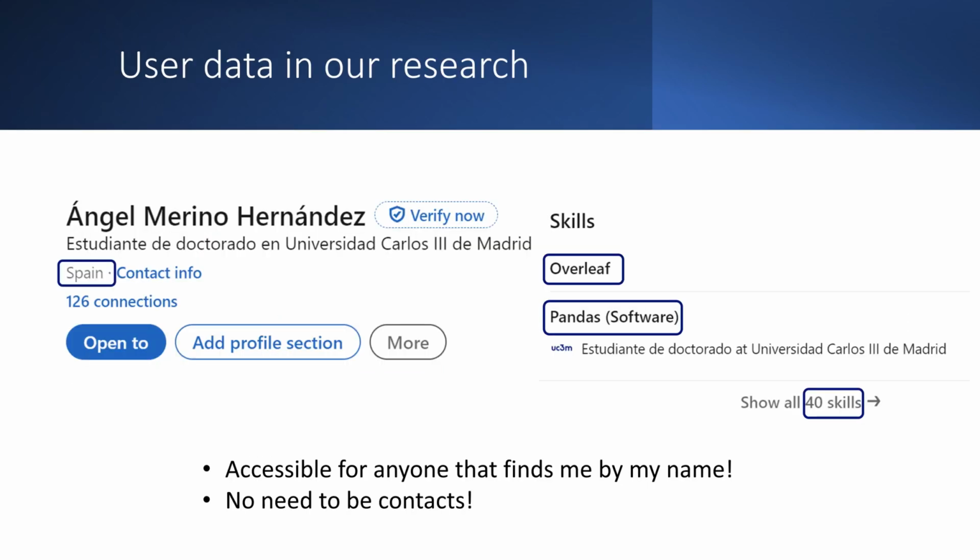So, we focus on location and skills from LinkedIn users. But why? Because this data is publicly available for any other user that finds my profile by my name, no matter if we are contacts or not. This involves a fundamental risk because anyone willing to do so could retrieve this data from your profile. Then this data can be used to target ads using the LinkedIn Campaign Manager.